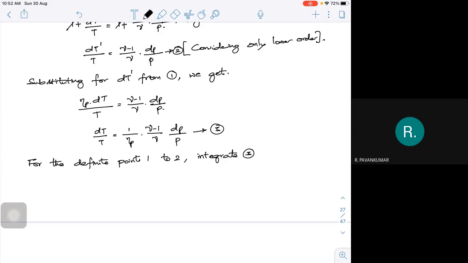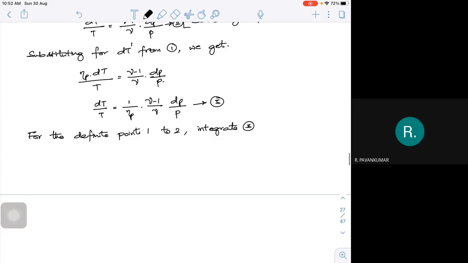So how to integrate it? This is integration from 1 to 2, dT by T is equal to, I'm going to take my constant, that is your polytropic efficiency, (gamma minus 1) by gamma, then integration between 1 to 2 of dP by P. Now 1 means T1 and 2 means T2, 1 means P1 and 2 means P2.